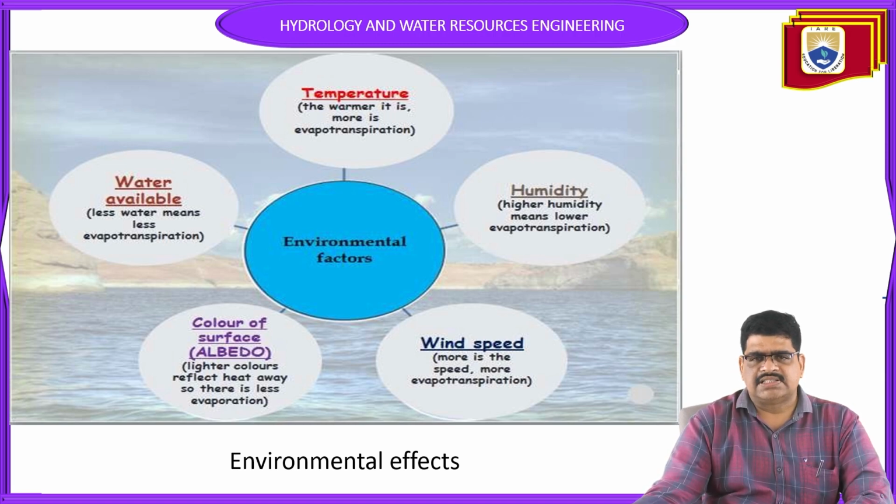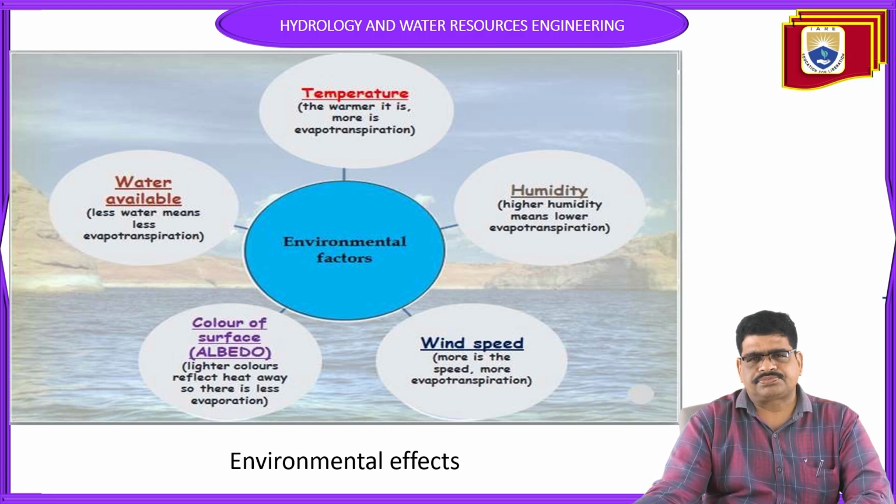Why? Because the air molecules already hold humidity, so evaporation will be very slow compared with temperature. Higher humidity means lower evapotranspiration.